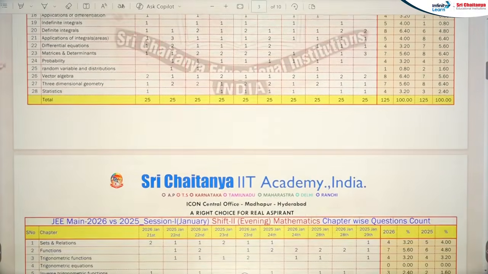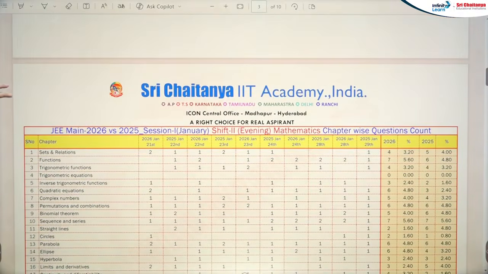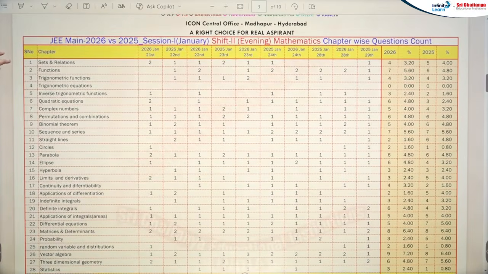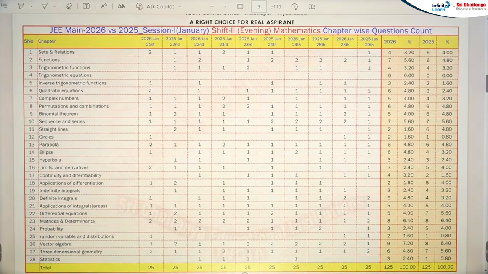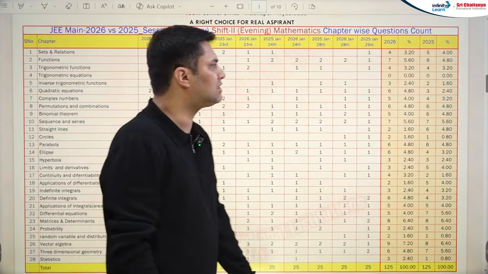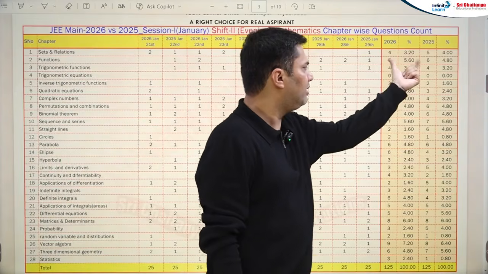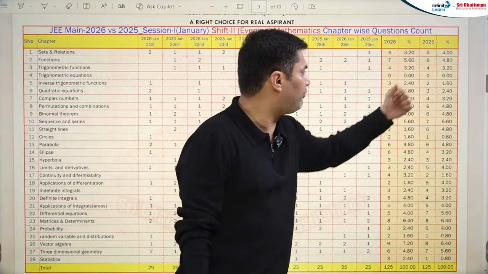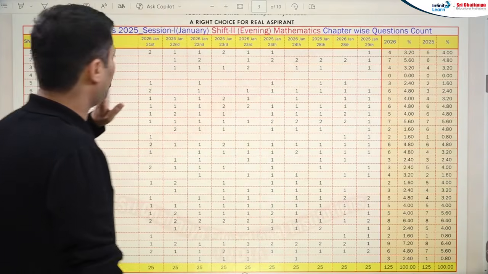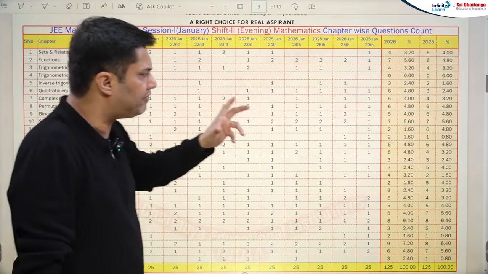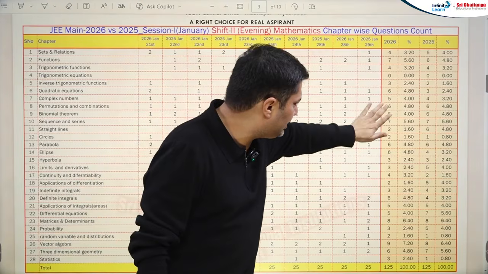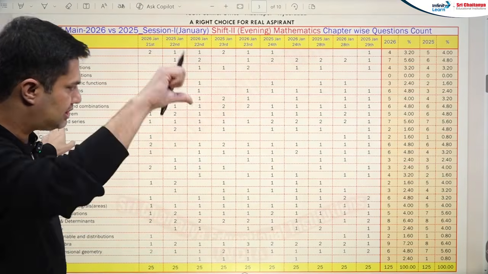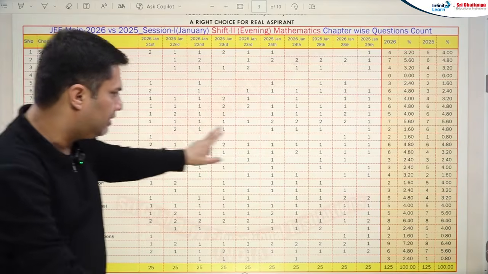And if I talk about shift 2, again in shift 2, sets and relations you can see 4 and 5, functions is 7 and 6, trigonometry is again the same, 4 and 4, with 0 questions from trigonometric equations this year also in the evening shift. And you can see a slight change in this chapter, 2 and 6, straight lines. Straight lines has decreased in the evening shift.